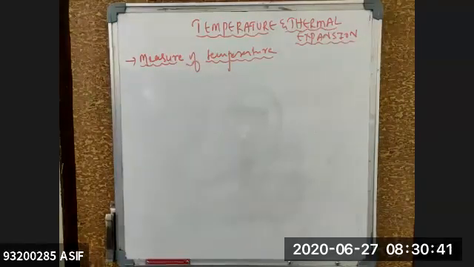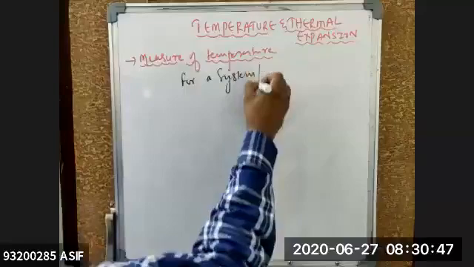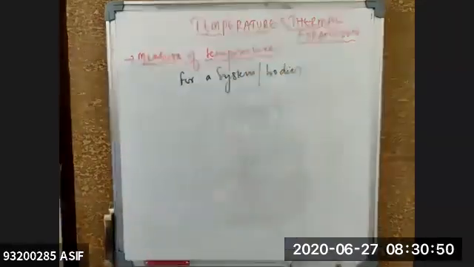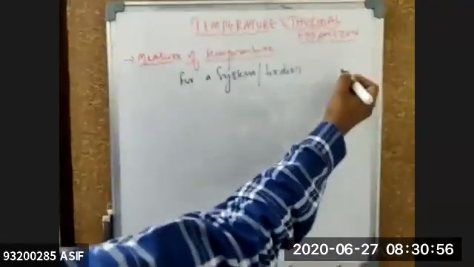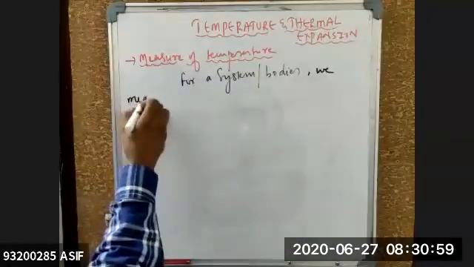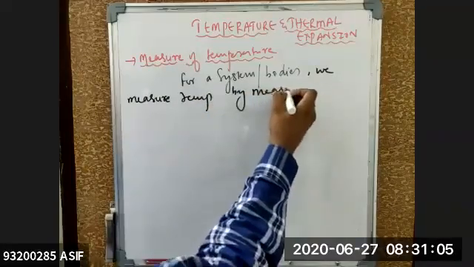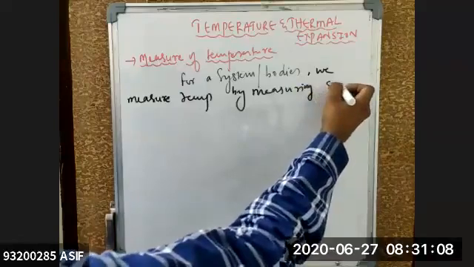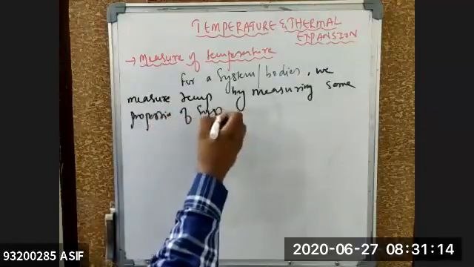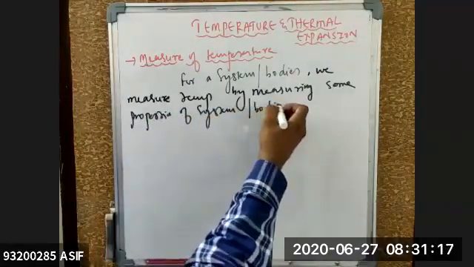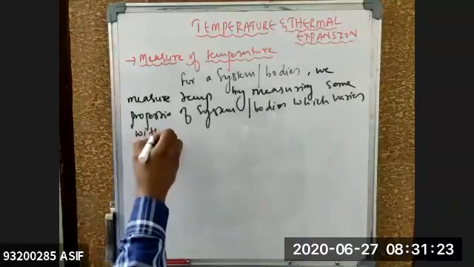So I can write right now for the given condition. For a system or bodies, we measure temperature by measuring some properties of the system or bodies which vary with temperature.